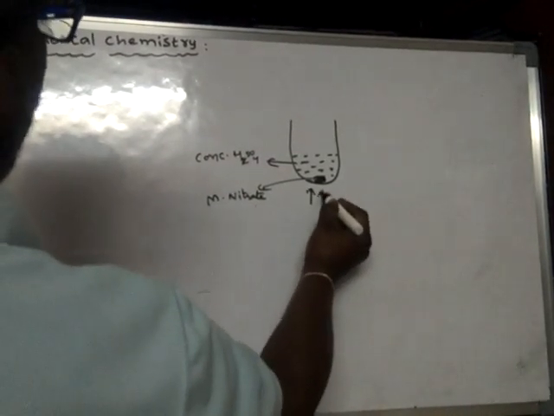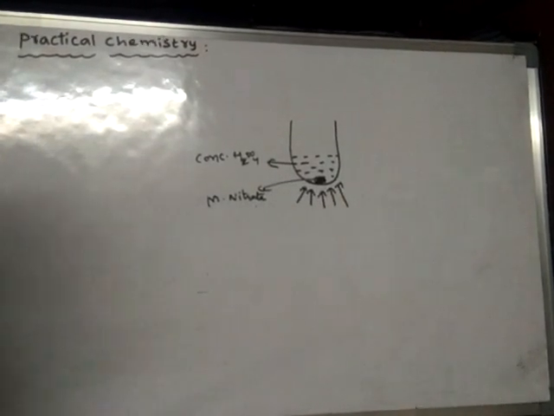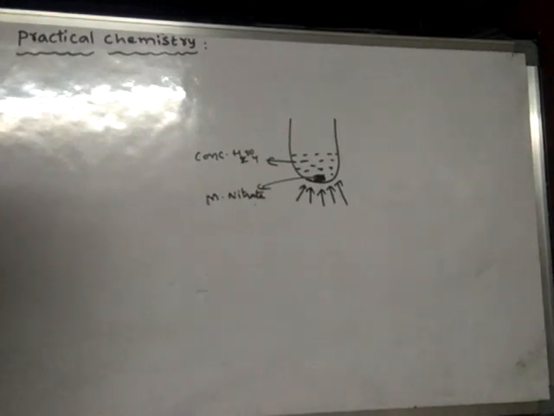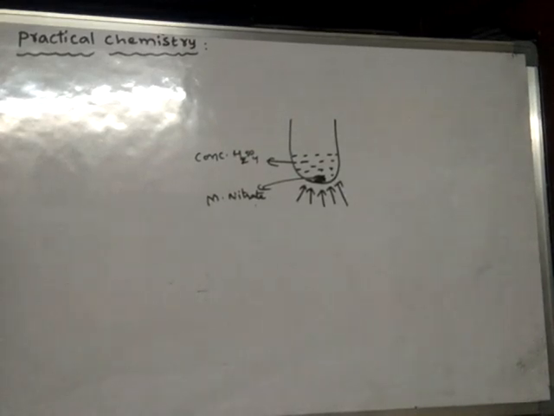Actually we have to boil this mixture, heat it until the reactants get boiled. Upon boiling the mixture of metal nitrate and concentrated sulfuric acid, you will get a colorless steamy gas.